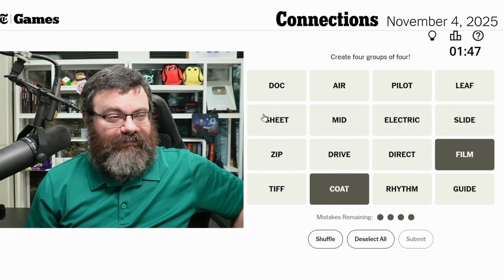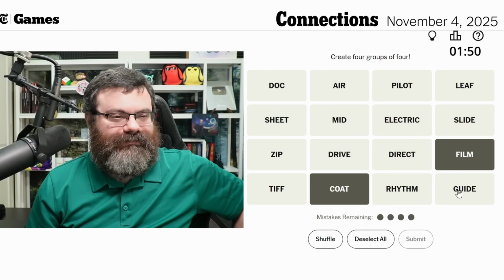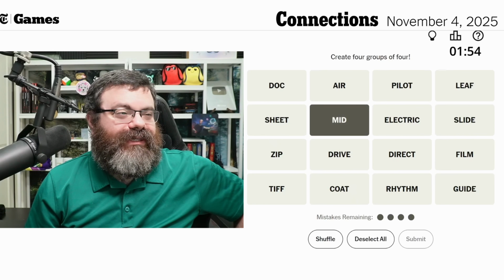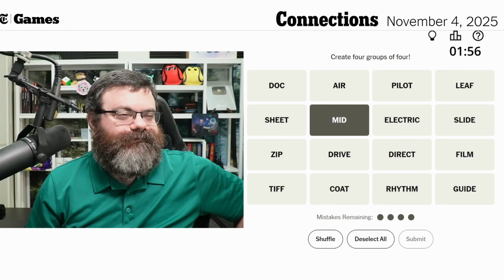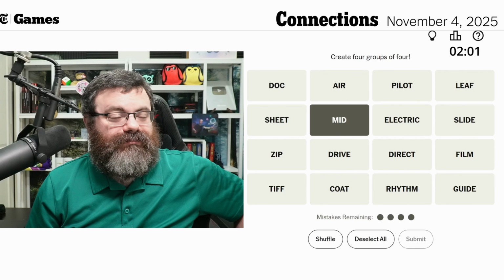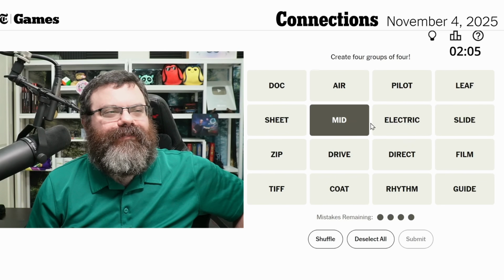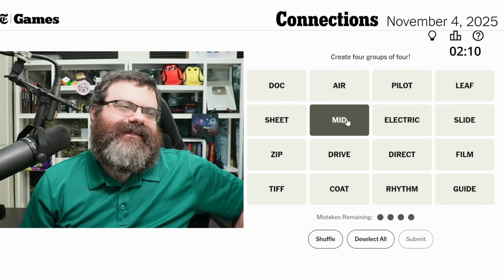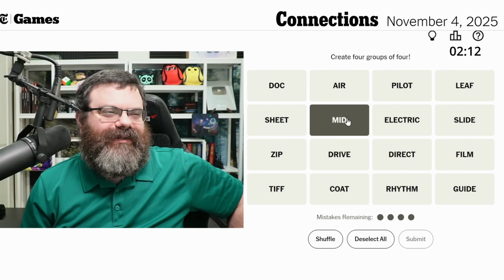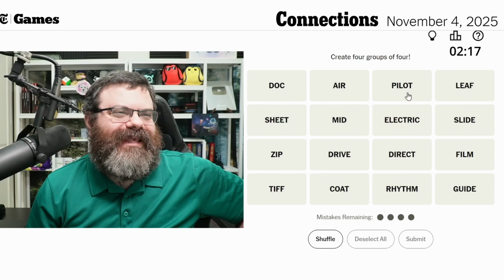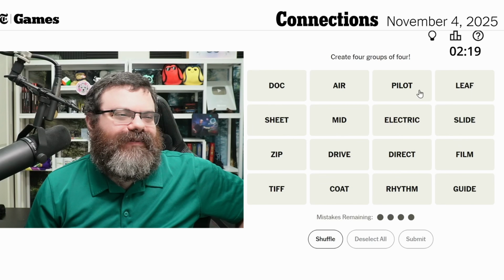Would sheet and leaf be that? I'm not convinced. What's mid doing here? Just middle. I don't know. Well, it's an indicator telling us to select the middle letter of the next word. Anyway, sorry, wrong game. Pilot.